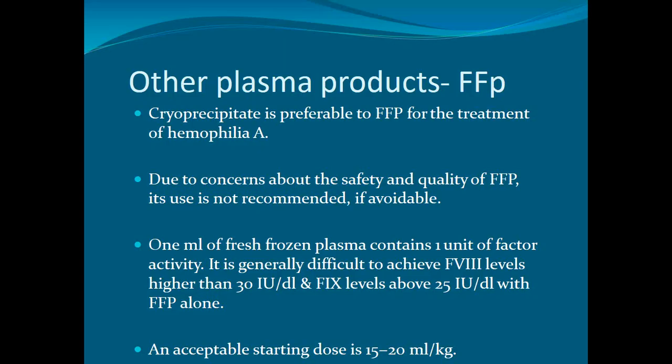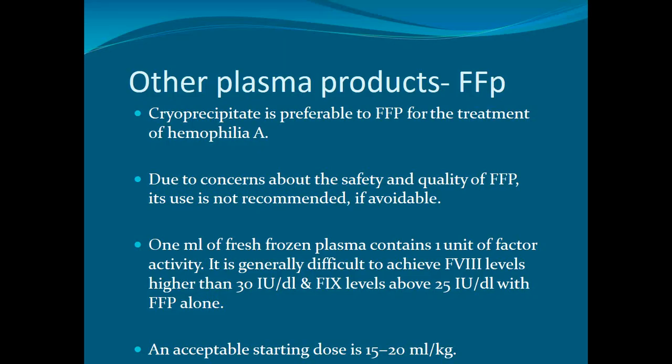Second is cryoprecipitate. Cryoprecipitate is preferable to FFP for the treatment of hemophilia A, not hemophilia B, because it does not contain factor 9. Due to concern about the safety and quality of FFP, its use is not recommended if avoidable. 1 ml of fresh frozen plasma contains 1 unit of factor activity. It is generally difficult to achieve factor 8 levels higher than 30 international units per deciliter and factor 9 levels above 25 international units per deciliter with FFP alone.